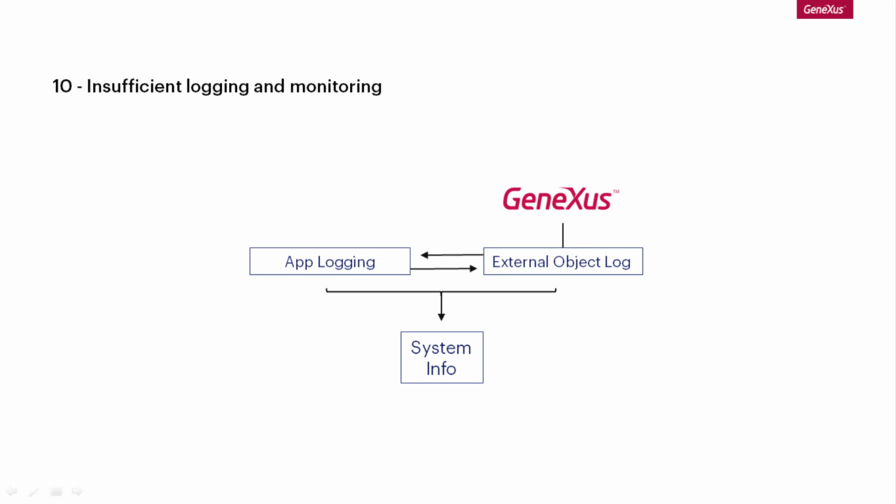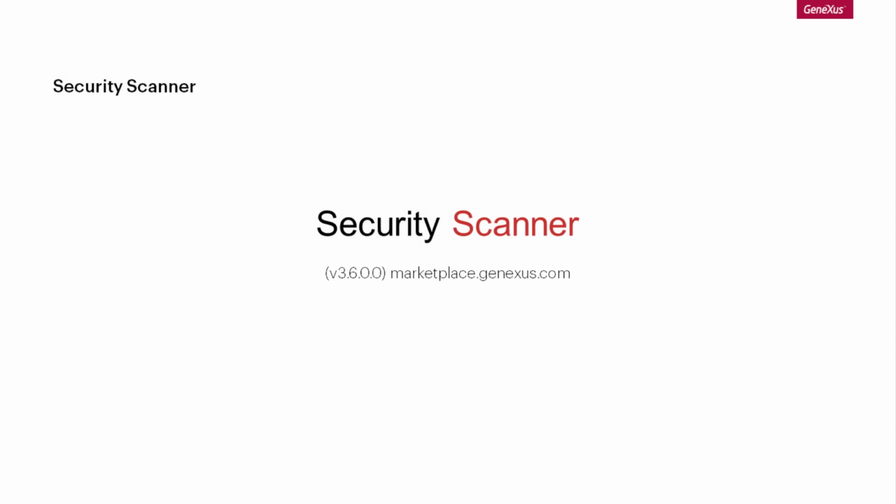In order to detect known cases where developers might introduce errors, it's possible to use the Security Scanner. The Security Scanner is an extension for the Genexus IDE available in Marketplace that executes a static analysis of the knowledge base's objects, searching for traces of security problems already known. The latest version of the extension is compatible with Genexus 16, and it has been updated to execute a review based on the Top 10 2017 of the Open Web Application Security Project, with documents available in the wiki.